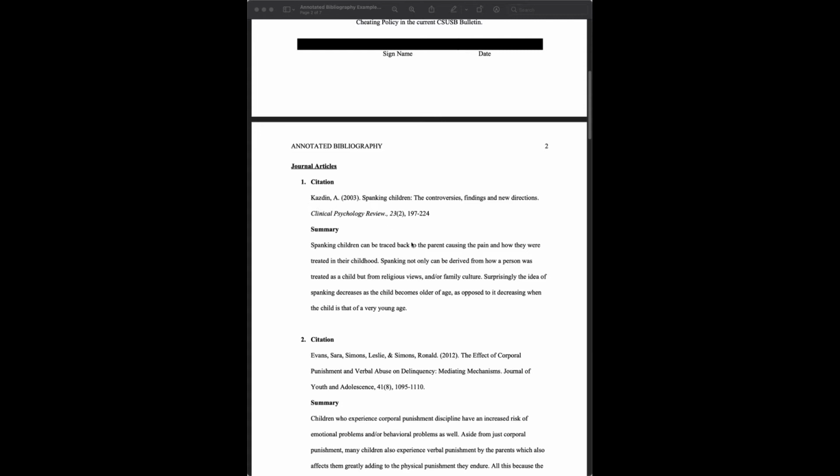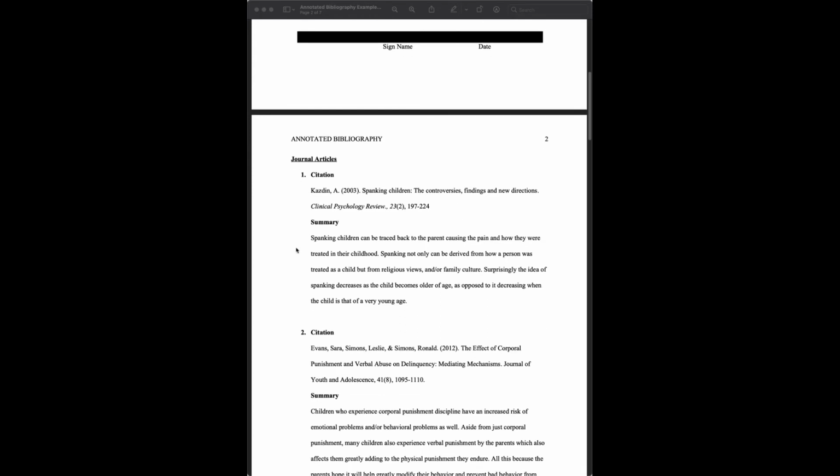And then you'll go ahead and put in the APA or Chicago citation, the full citation, and then you'll give a brief summary of what was covered within that journal article. This is basically creating an index of everything that you're going to be using, and at a certain point it requires you to have actually gone through and reviewed in some capacity the actual source that you're using.